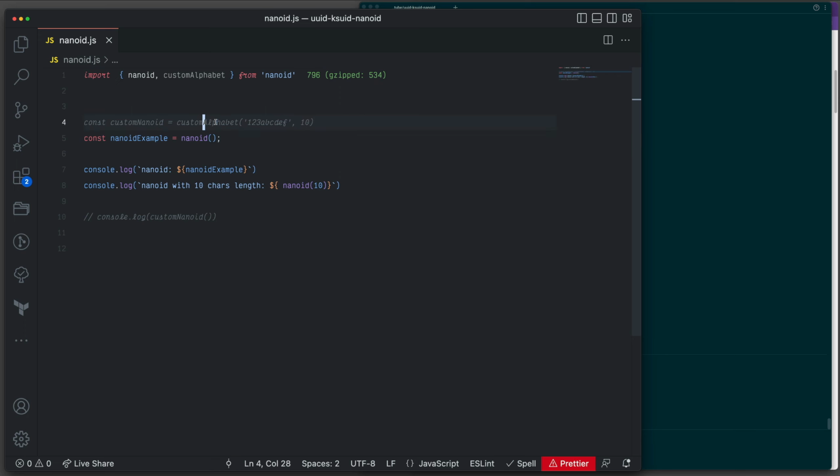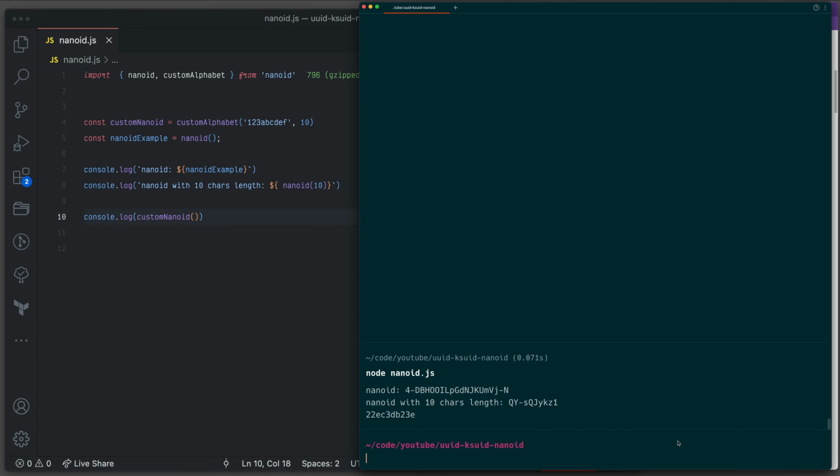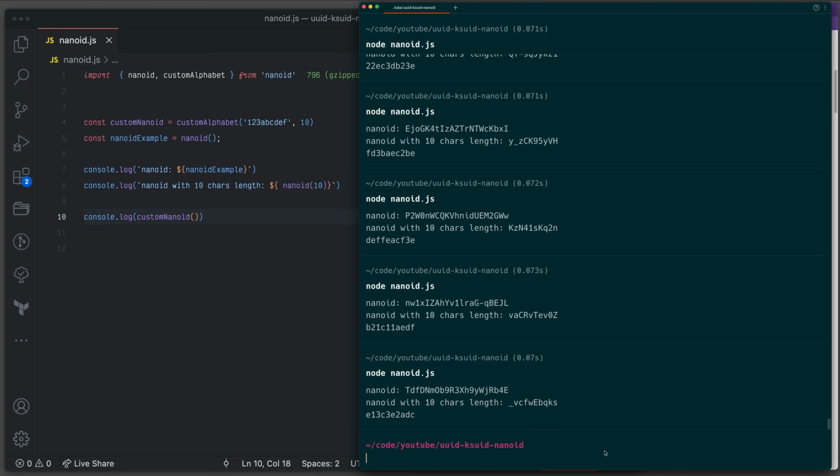But if you want to have a custom one, you will open the custom one. As you can see, you only allow 1, 2, 3, A, B, C, D, E, F, and then length 10. So I'm going to run it. You can see you only see 2, 3, 2, 3, and E, C, D, B, E. So you don't see anything more. This is random, and there will be nothing outside of these characters we give. No matter how many times I run it, you can see again it's A, B, 1, 2, 3, A, B, C, D, E, F, not any more characters. So it's very handy if you're going to use it for different purposes.